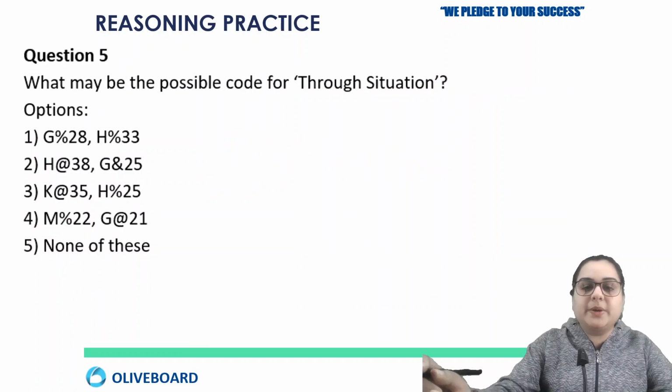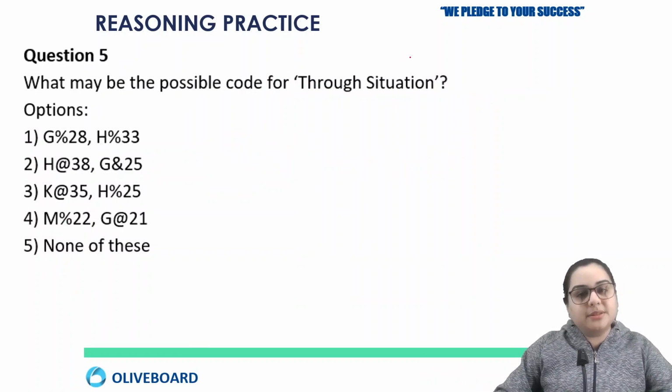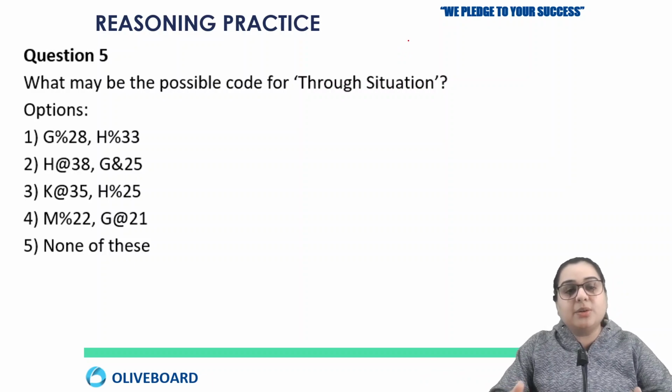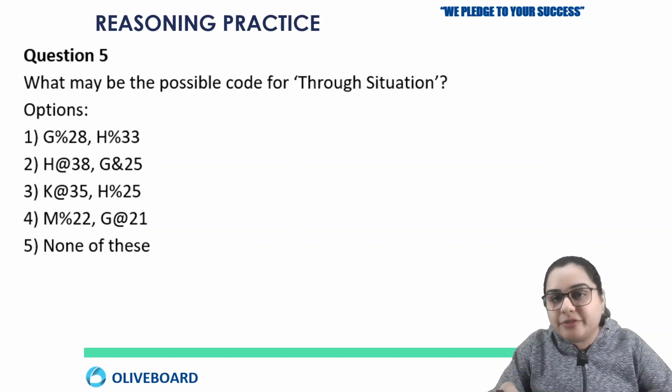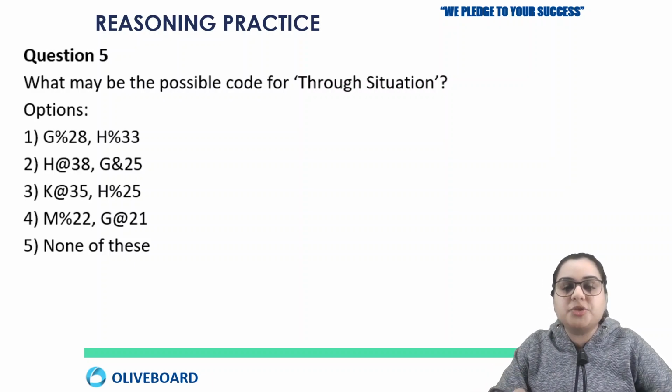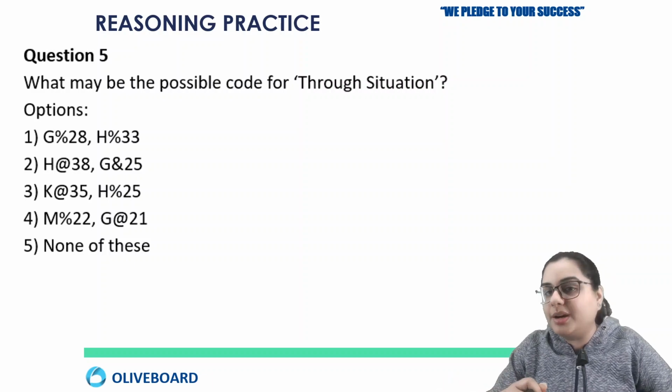Okay, right. So now here comes the next question. Now why are we solving all the questions completely? Just because of this option number 5, which is none of these. That's the reason we have to make a complete solution, right? Because even a single difference can cause the option of none of these to be your answer.